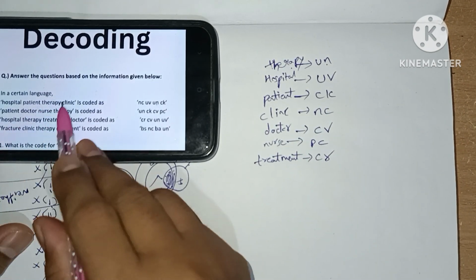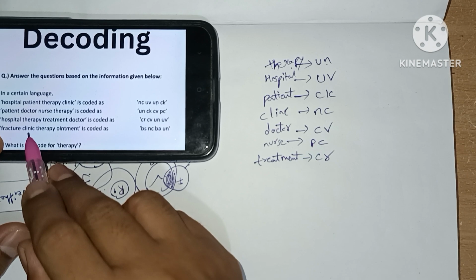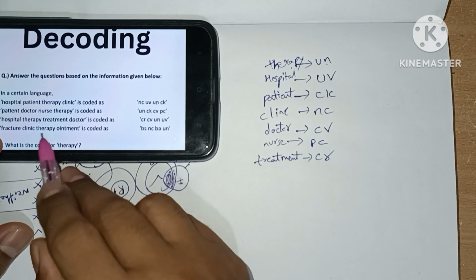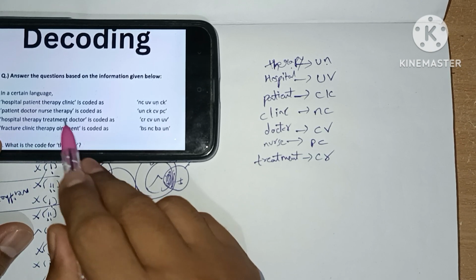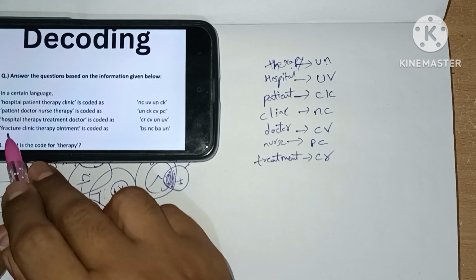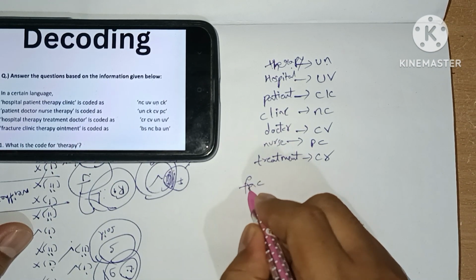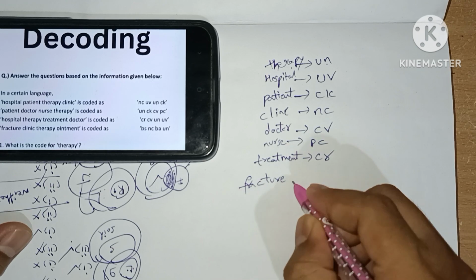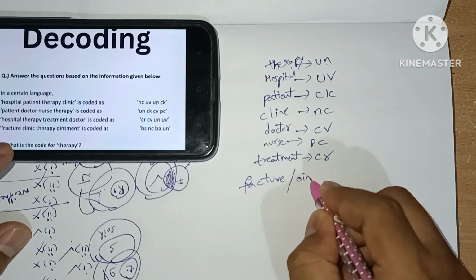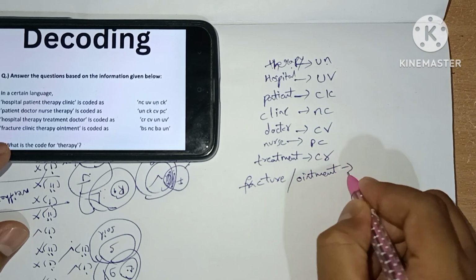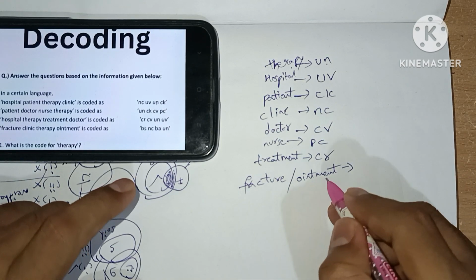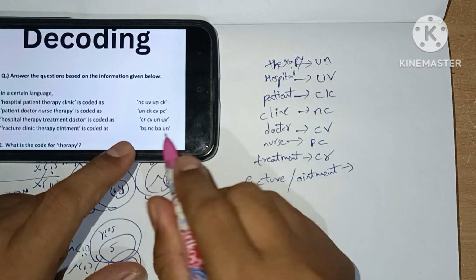Next, last one, fracture. We don't see any fracture on the top. Clinic, we have already seen. Therapy, already seen. And ointment, we don't see any ointment in the top. So we have fracture and ointment as a possibility case. The codes for these two are BS and BA.